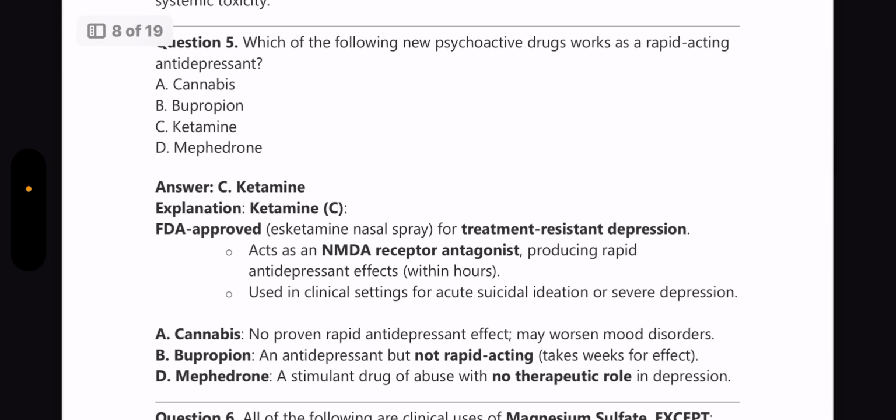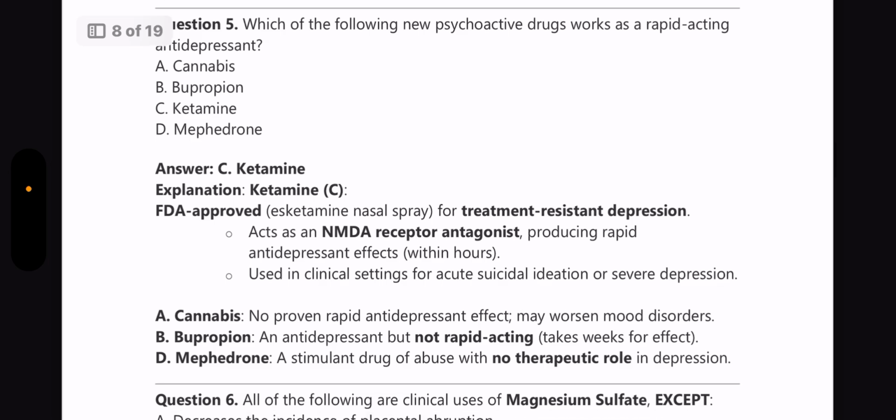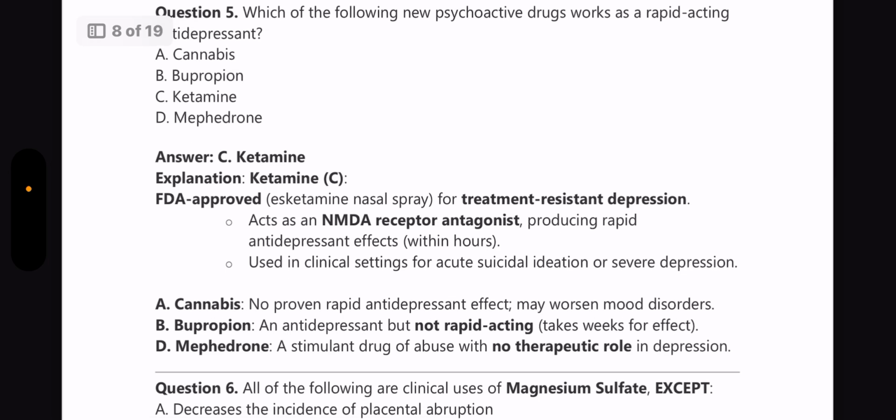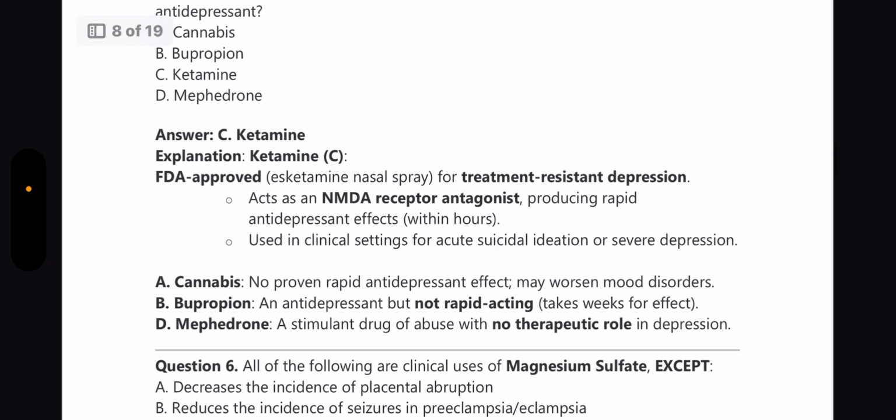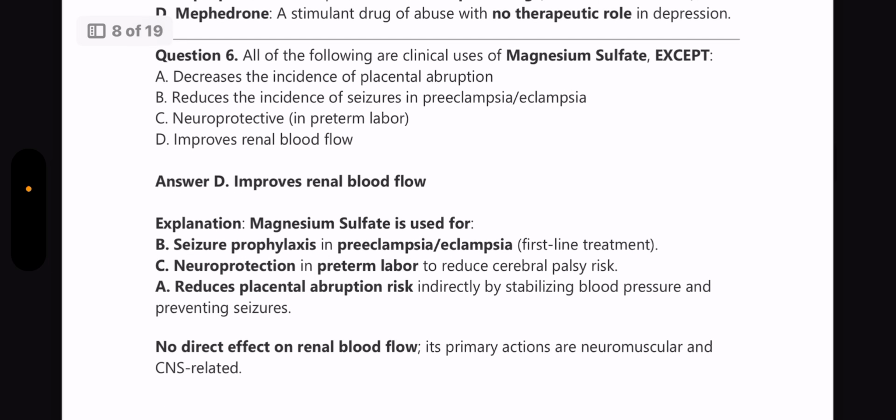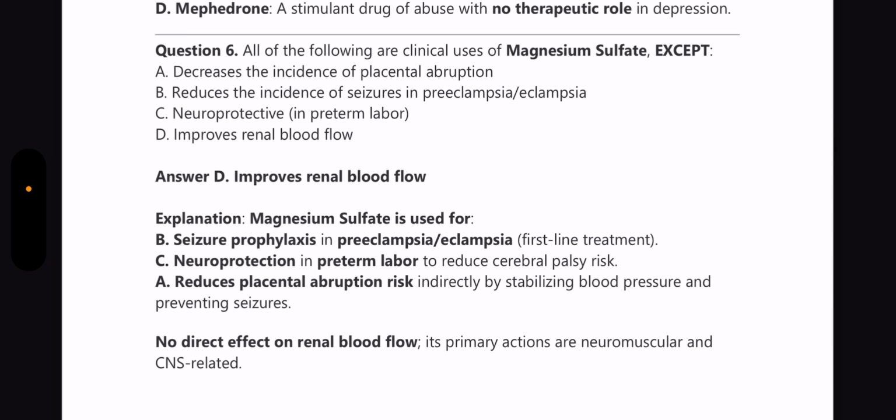Next question, which of the following new psychoactive drugs works as a rapid acting antidepressant? Answer is ketamine. FDA approved esketamine nasal spray for treatment resistant depression, and it acts as an NMDA receptor antagonist, producing rapid antidepressant effects. It is used in clinical setting for acute suicidal ideation or severe depression. All of the following are clinical uses of magnesium sulfate except? Answer is improves renal blood flow. There is no direct effect on renal blood flow by magnesium sulfate.